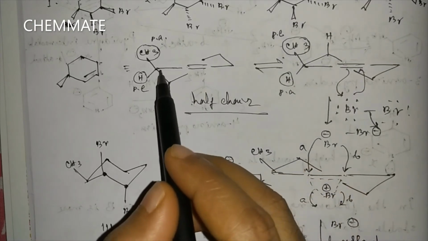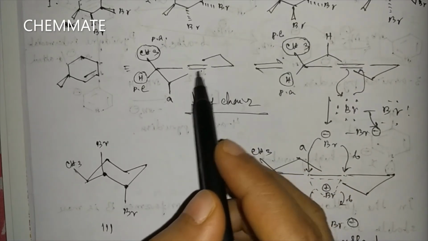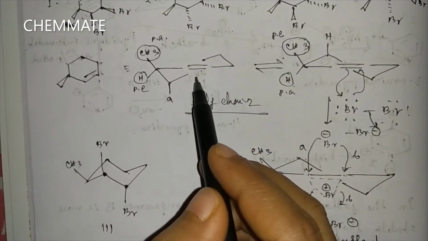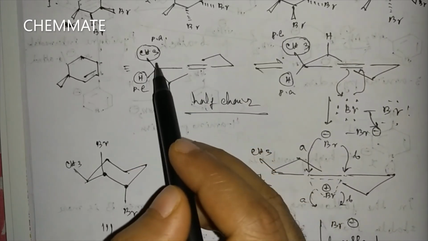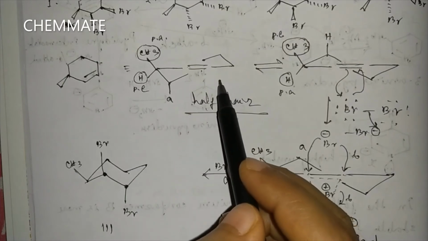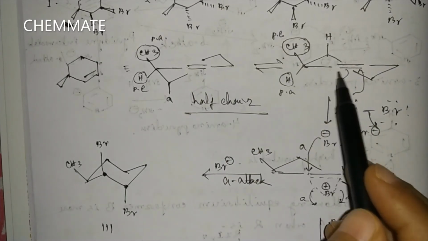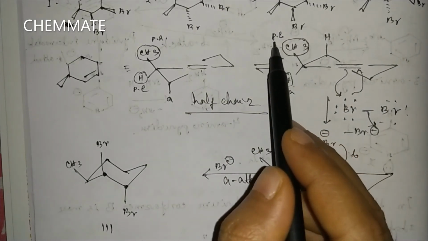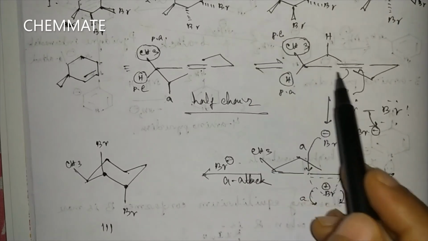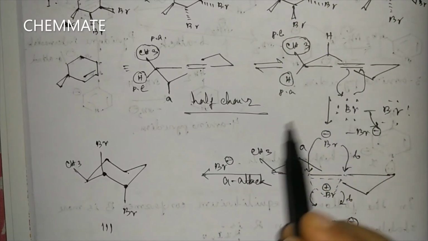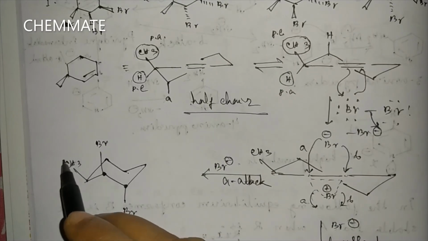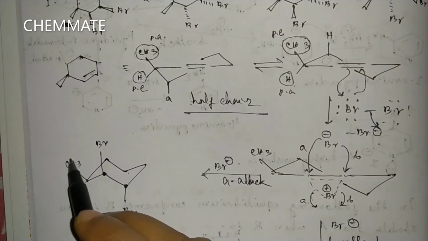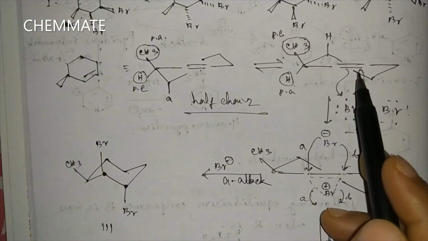From pseudo axial, if the cyclohexane derivative results, then CH3 will go in axial. So from this conformation, the reaction will not happen. In this conformation, CH3 is in pseudo equatorial position, so if the cyclohexane derivative forms, the CH3 will go in equatorial position.